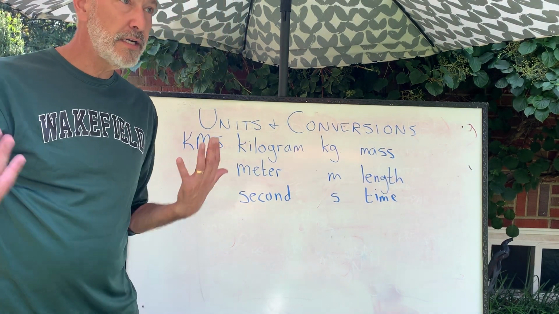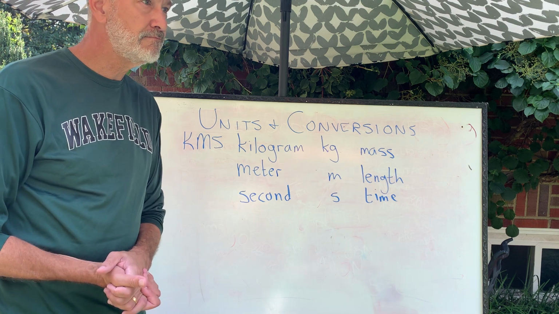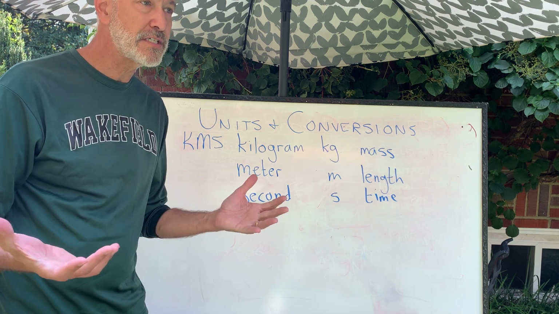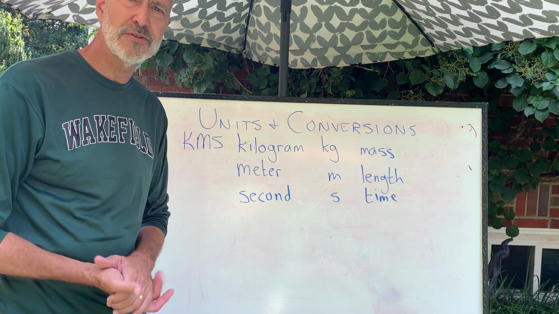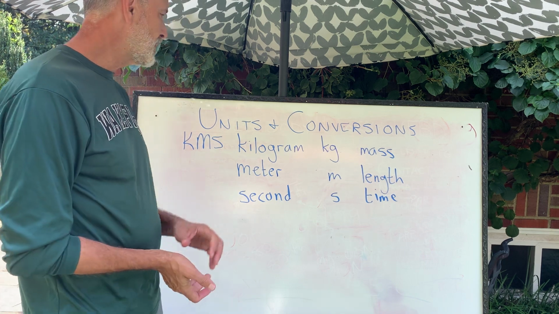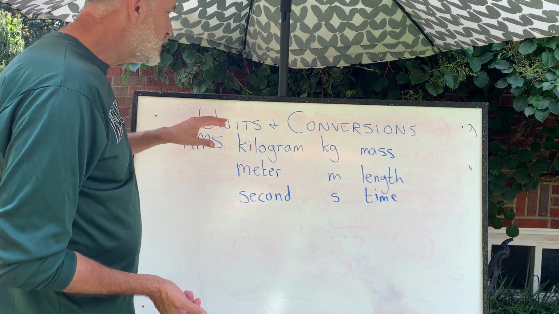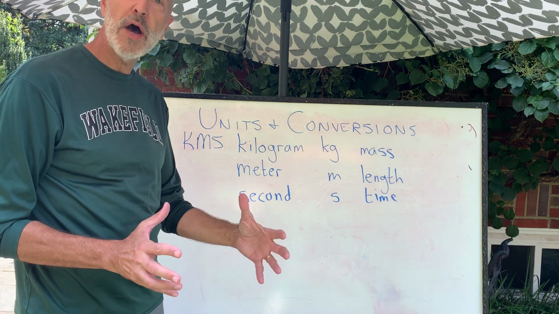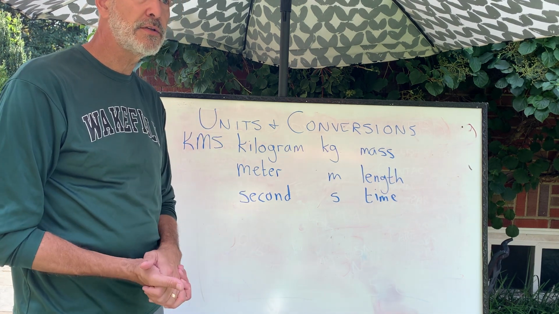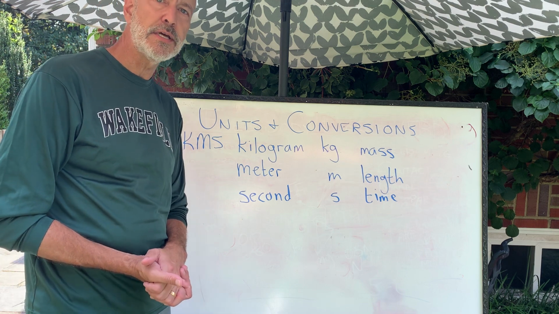We're going to start here outside just for variety, even if it's almost 100 degrees, I guess 96 degrees today. But we want to talk about units and conversions. In physics, we measure quantities with units. A number is almost meaningless without a unit.